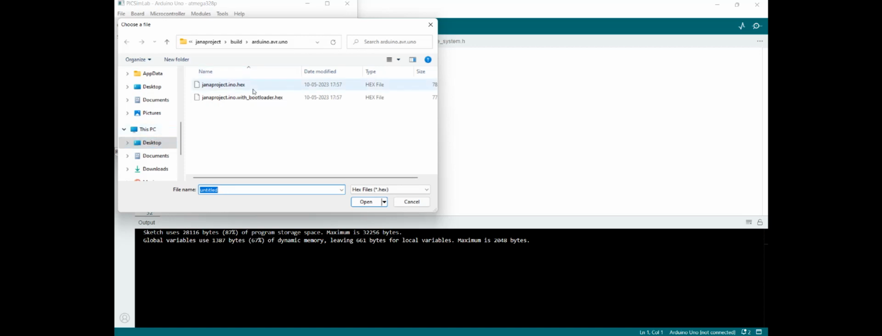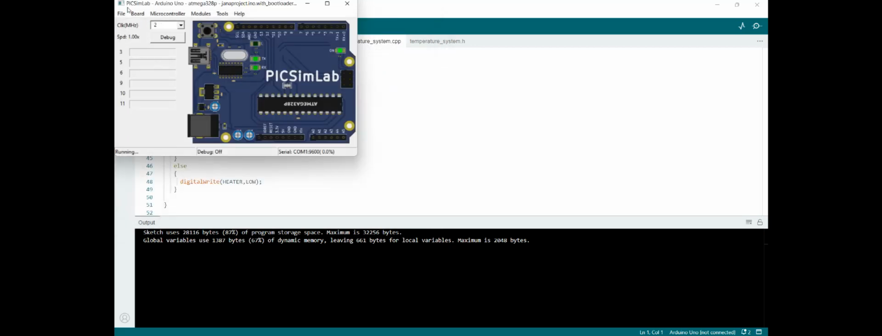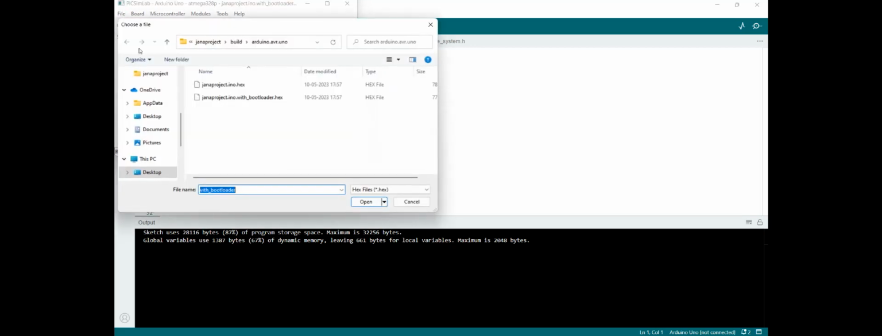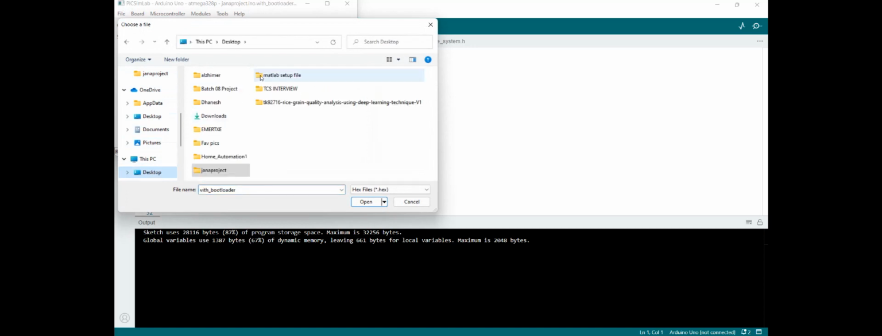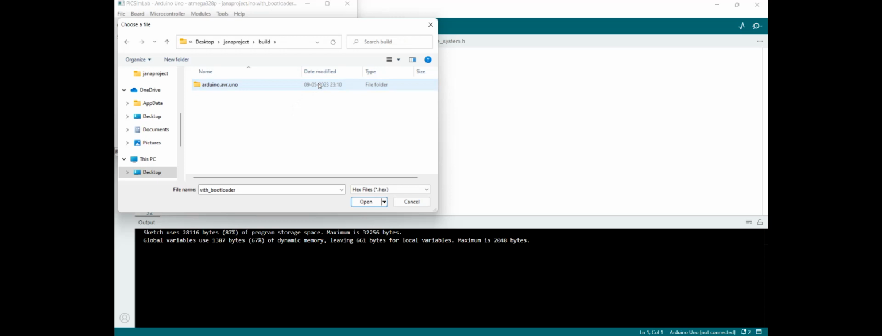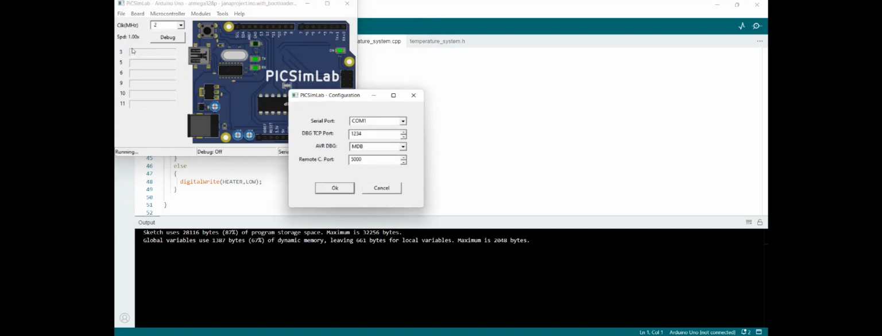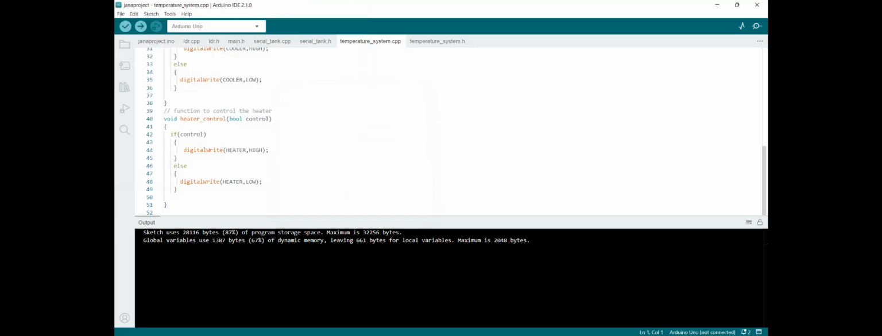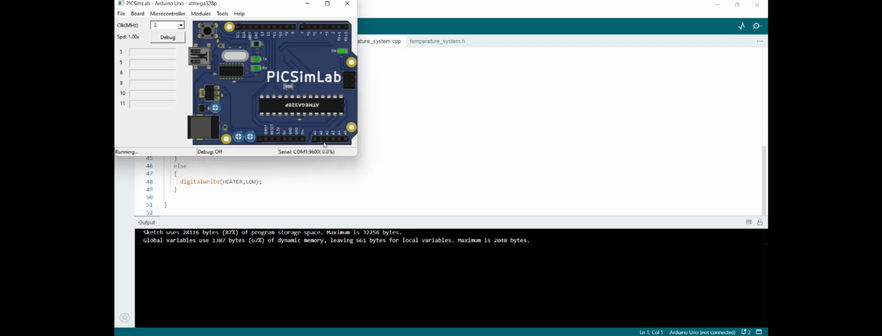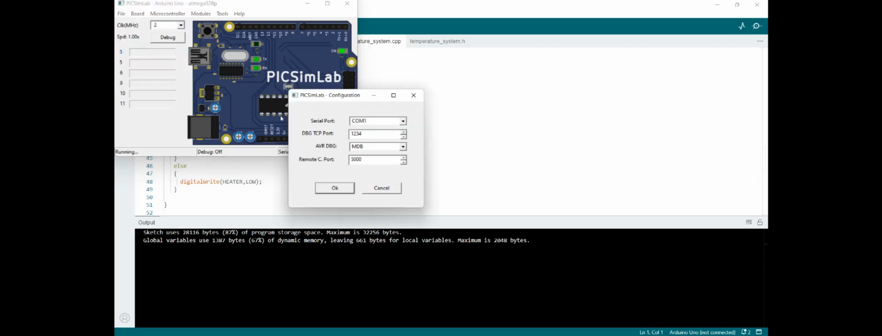So here is the code file, Load hex, and on the desktop, in my project folder named Jana, yeah, this is the code which will be implemented. And next we have to configure. I already said through the virtual serial port we can communicate with the outside world. And here we are giving configure COM1.